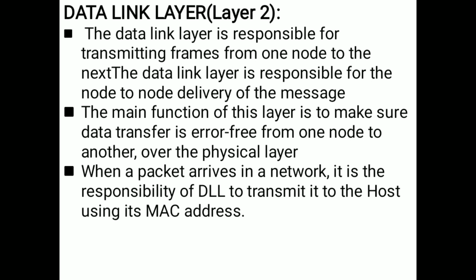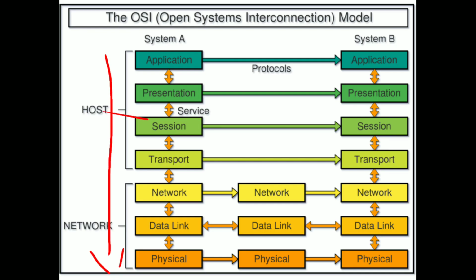So in the diagrammatic representation, when system A is sending the data to system B, the data link layer's responsibility is to receive the packet from the network layer, divide it into frames, and send the data to the physical layer.